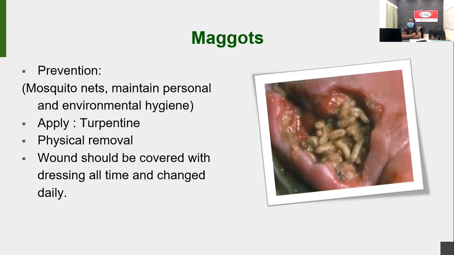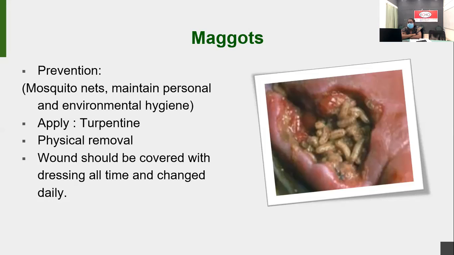If the patient is having this type of wound, we always need to tell the caregivers and the patients the importance of covering the wound. If the wound is open, usually infected wounds attract house flies. If they touch the wound, they lay lots of eggs, resulting in maggots. So prevention is better than cure. As I already said, we have to tell the caregivers and the patients the importance of covering the wound. And if they are not able to cover the wound, they can use mosquito nets.